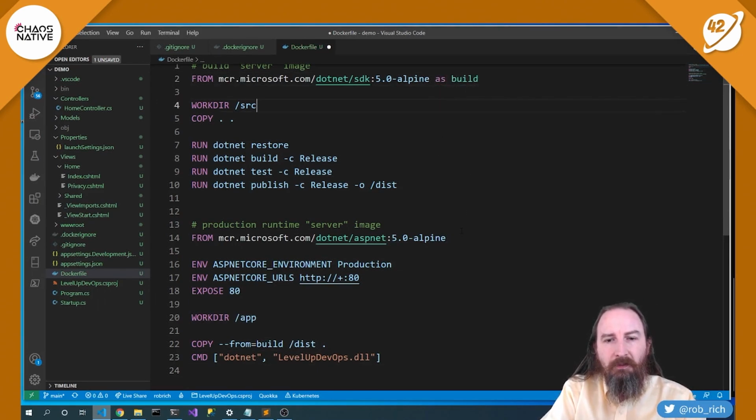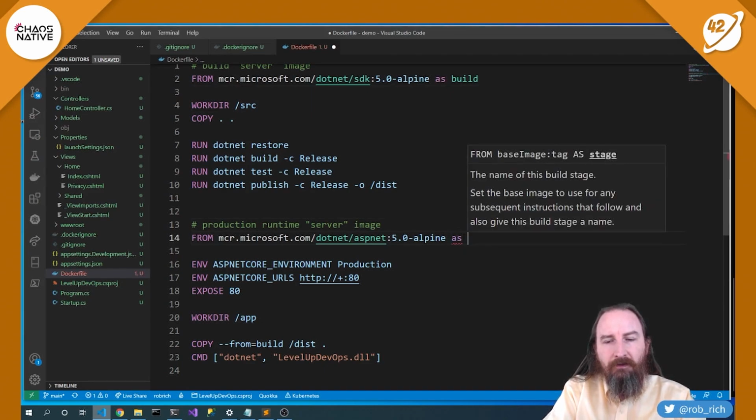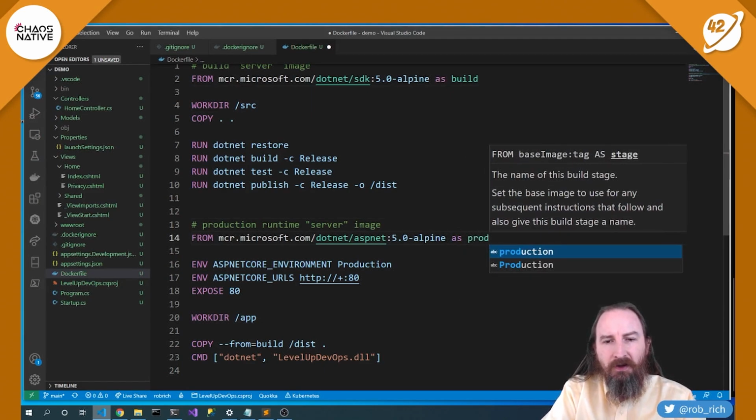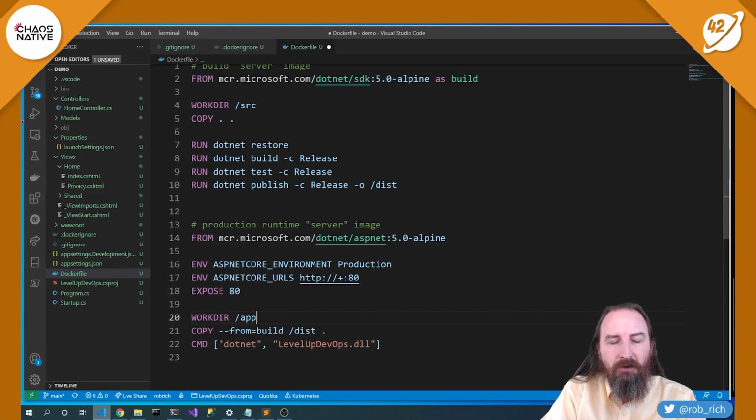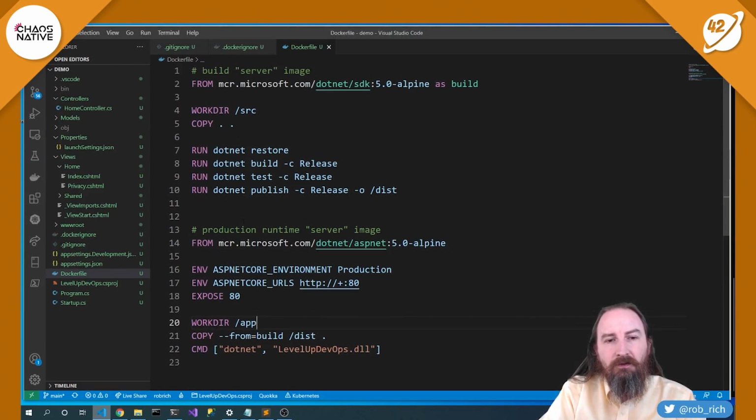Now we could also name this one as prod or whatever, but we're not going to use that label, so that's fine. We'll just leave it off. But this very specifically says copy from the dist folder in this build image into the current folder, this app folder here on this new image. That's great. Now that we've split our file into a multi-stage build, this stage will include all of our source code and build tools, and this stage will not.